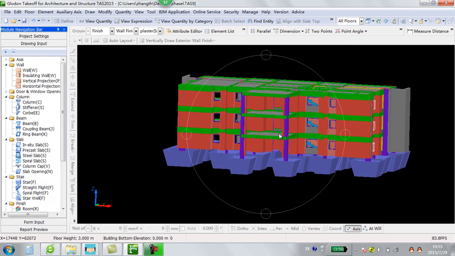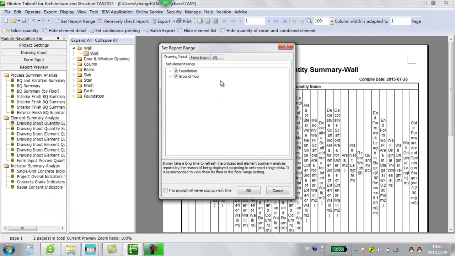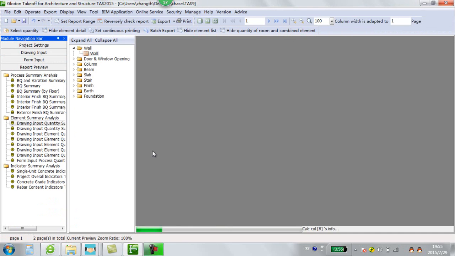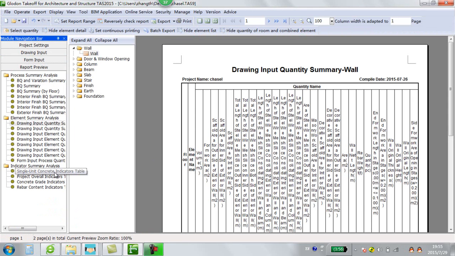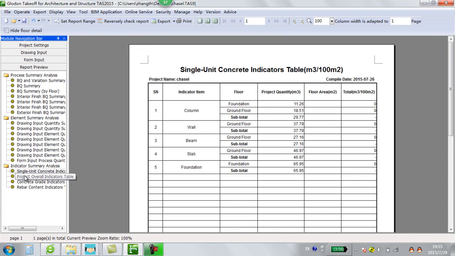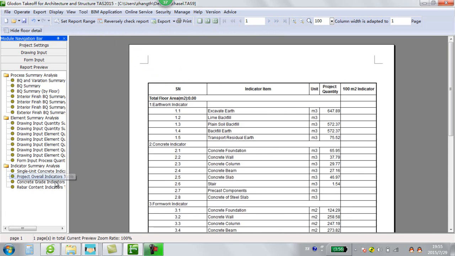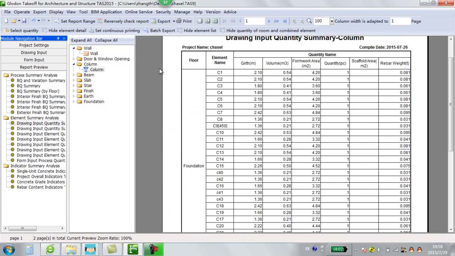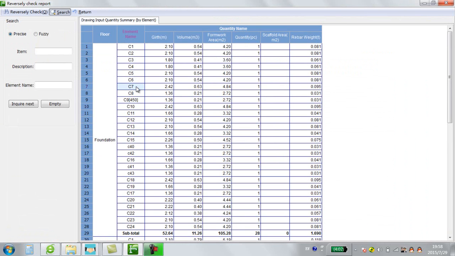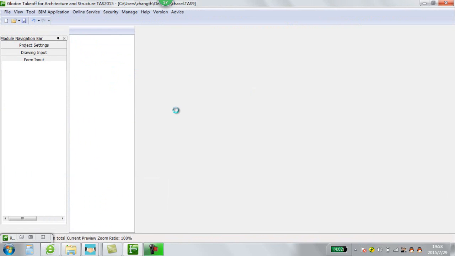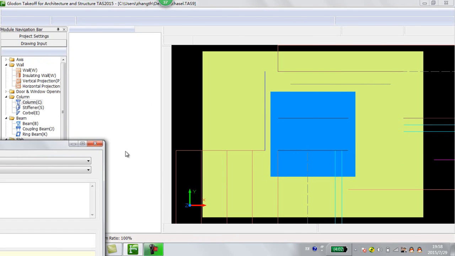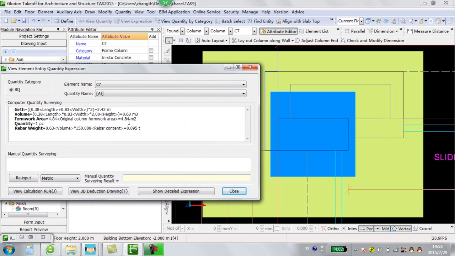After the calculation of the whole 3D modeling, then we can get the final report. In the report part, you can see we have all kinds of different report formats based on your different demand. When we do the quantity checking, then we can use the function reversely check report. For example, we take the C7 column. We want to know the location in the 3D modeling. Then we can get the correct location and the formulas.